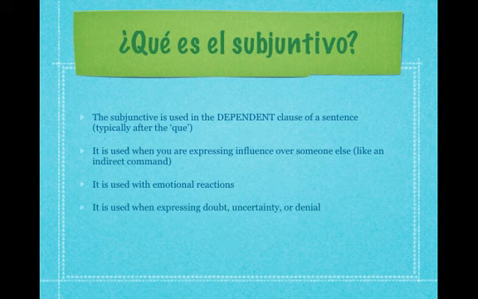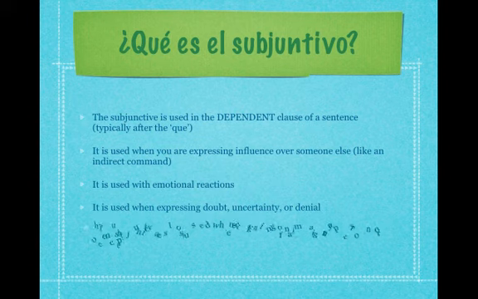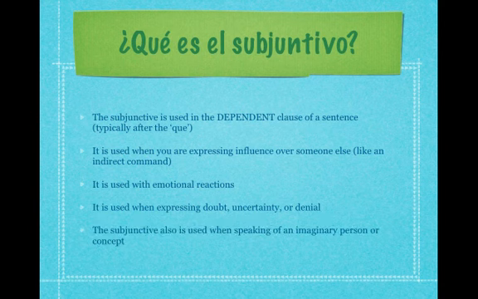It's used when expressing doubt, uncertainty, or denial. Your trigger phrases would be I doubt that, or I am uncertain that, or I deny that, but then your subjunctive verb would be in the dependent clause with that second verb. And the subjunctive is also used when speaking of an imaginary person or concept. So when, say, we're placing a personal ad, and we want to talk about what our ideal boyfriend or girlfriend would be, you would use the subjunctive to discuss all of their qualities if you needed a verb.